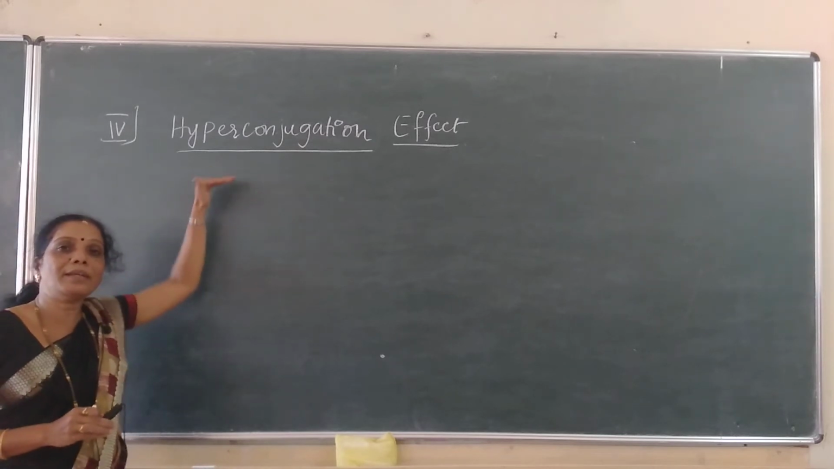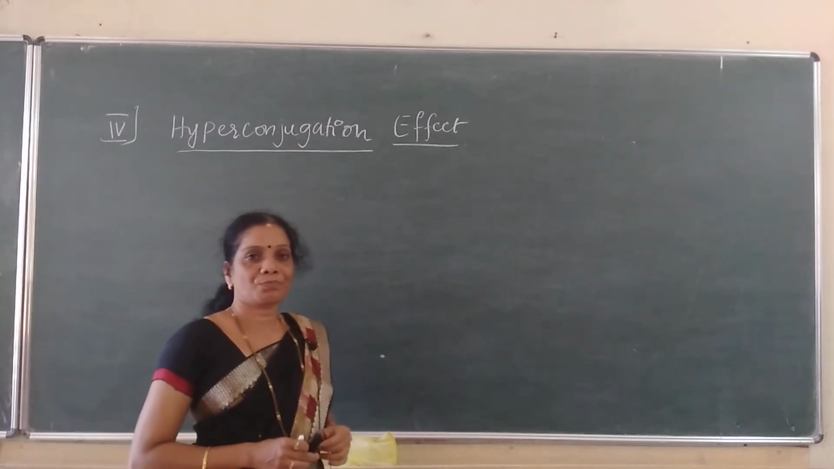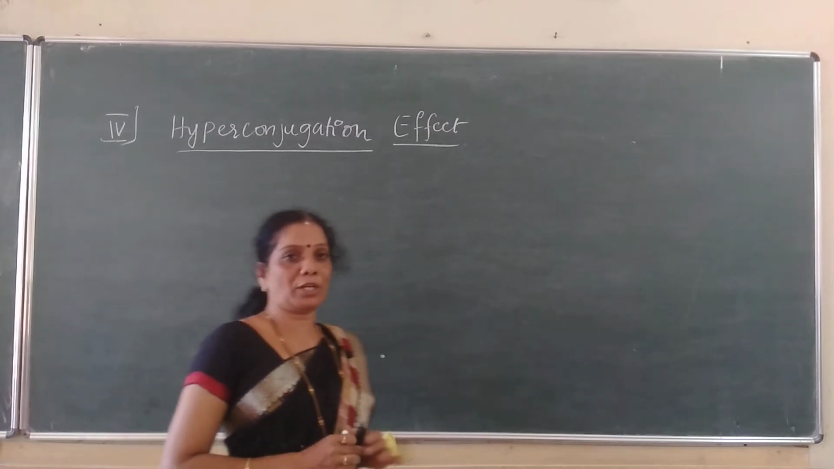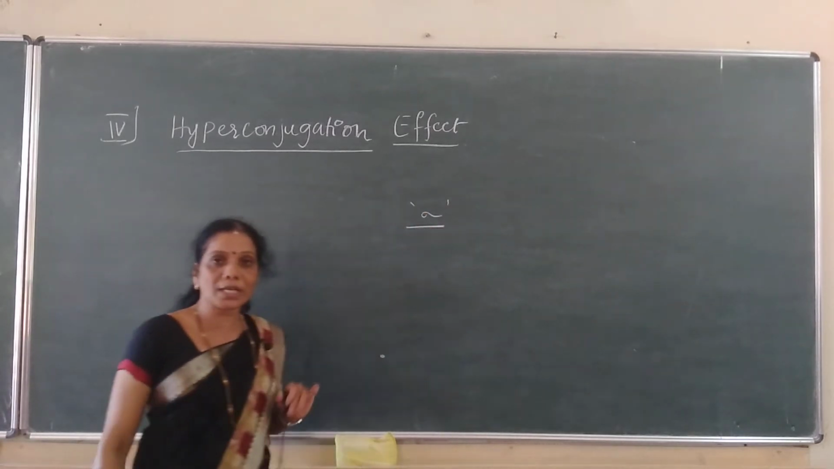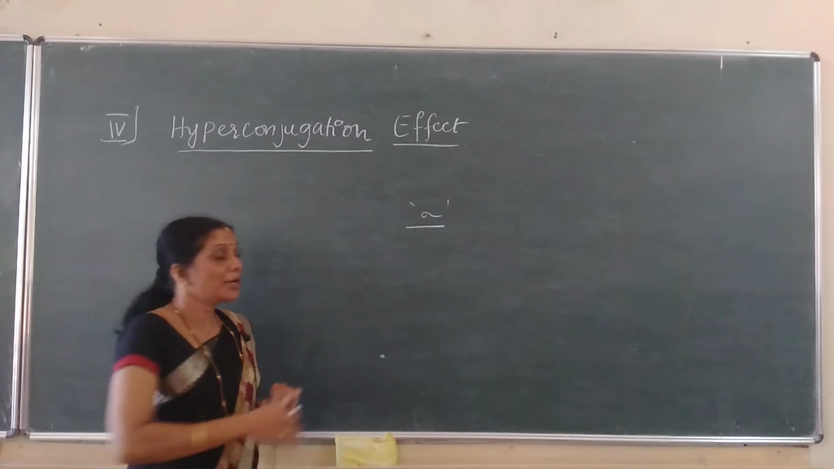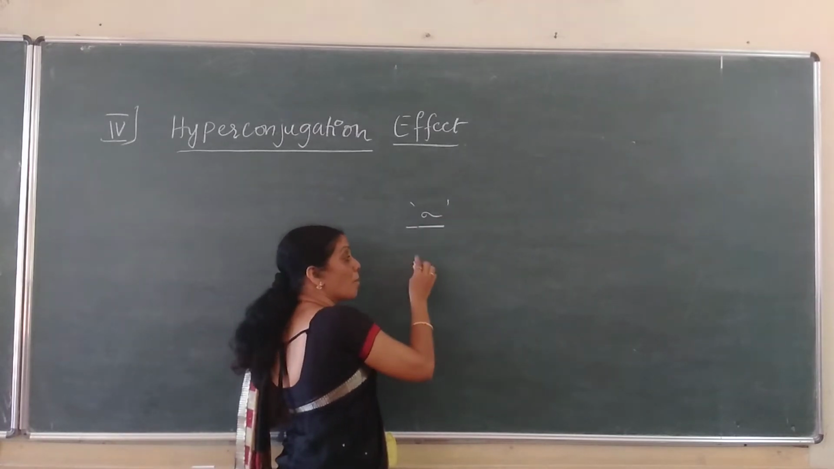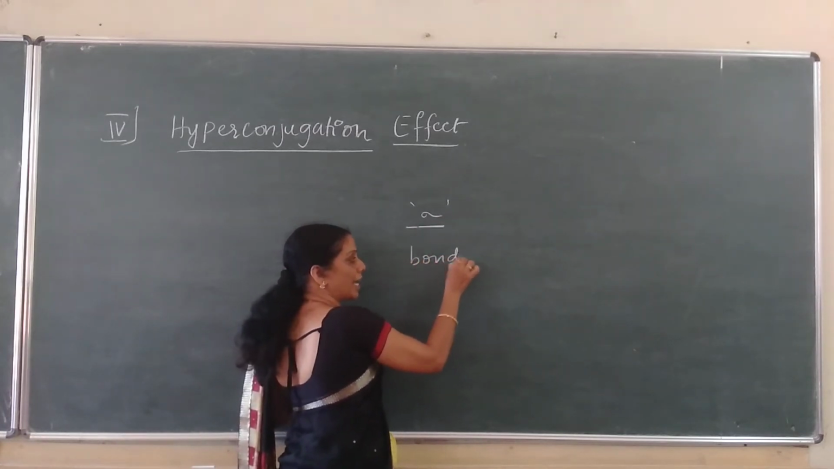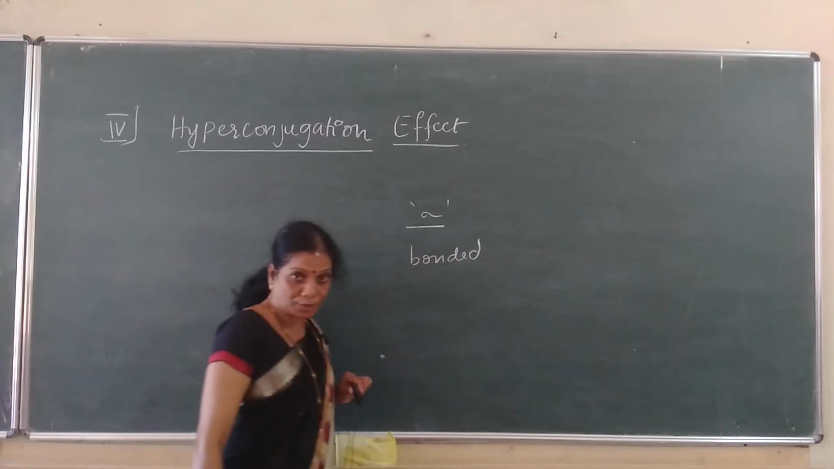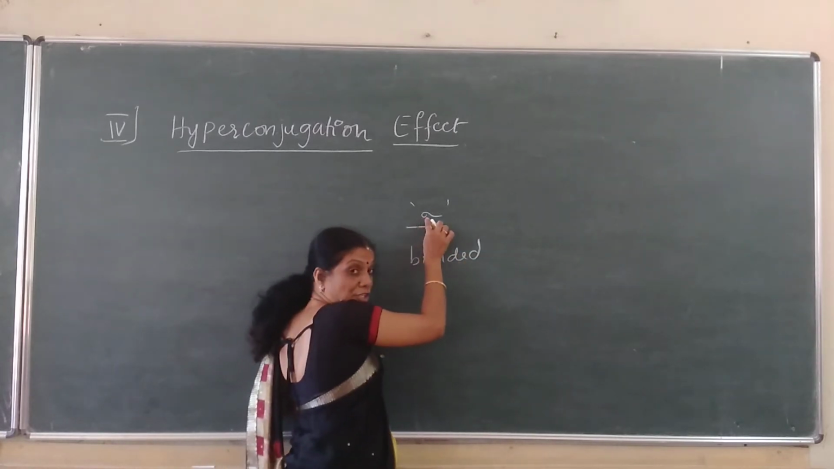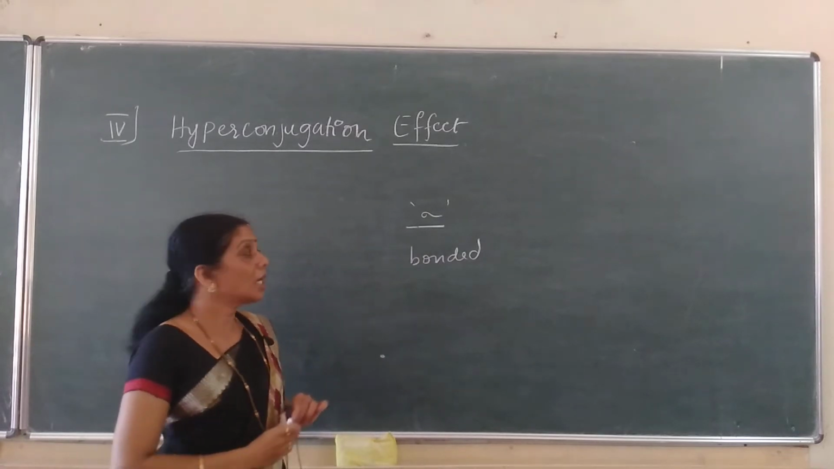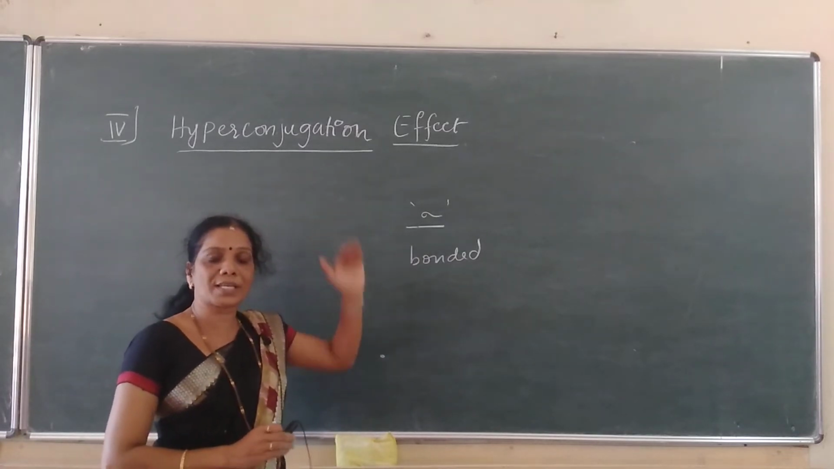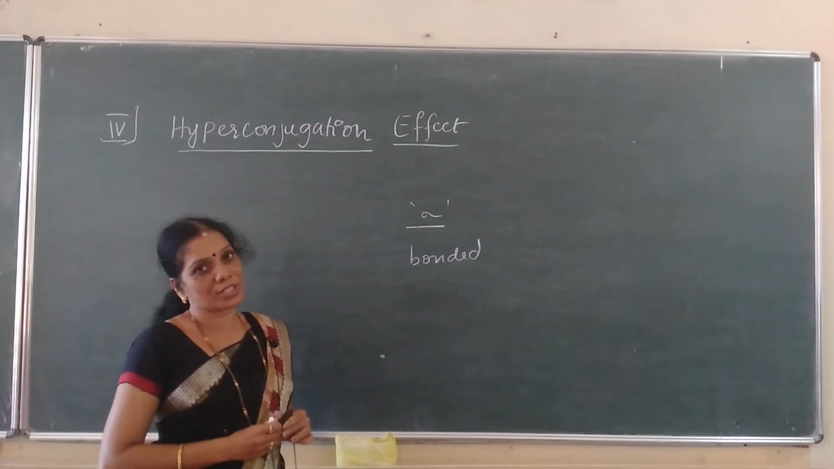Stability will be gained in a molecule due to the interaction between sigma electrons. Which sigma electrons? The bonded pair of sigma electrons. Bonded electrons are used. Understood? A complete shift takes place, not like the inductive effect, which is a partial shift. Hyperconjugation always means a complete shift of electrons.